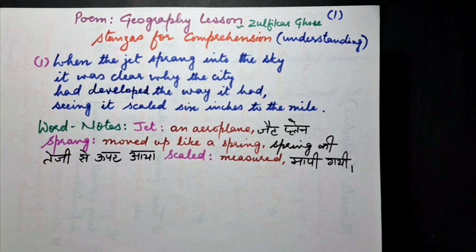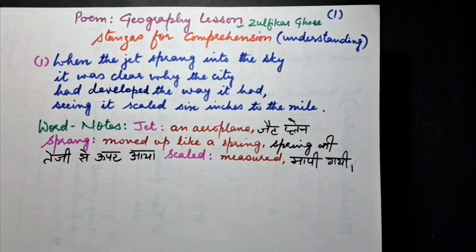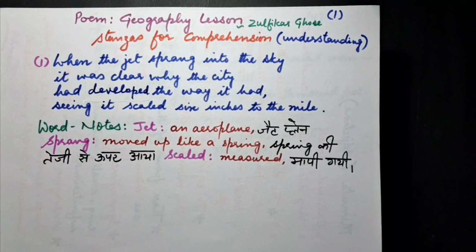Let's read the first stanza. When the jet sprang into the sky, it was clear why the city had developed the way it had, seeing it scaled 6 inches to the mile.